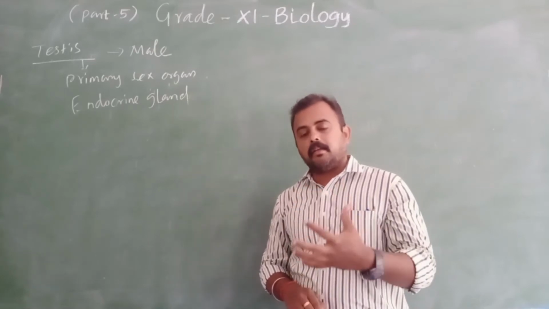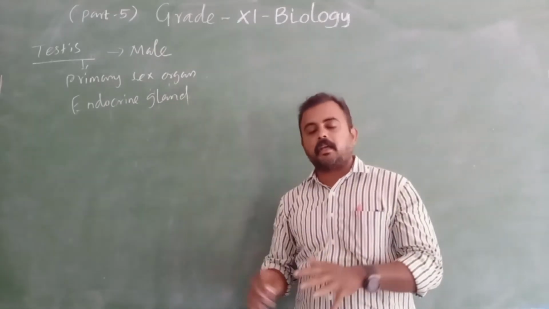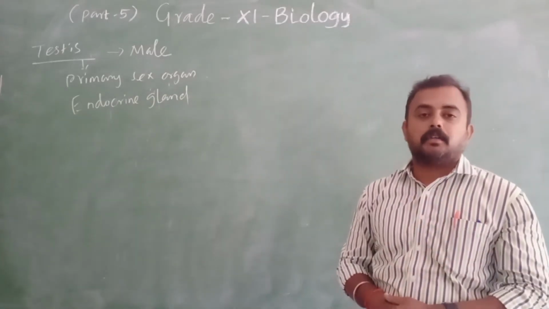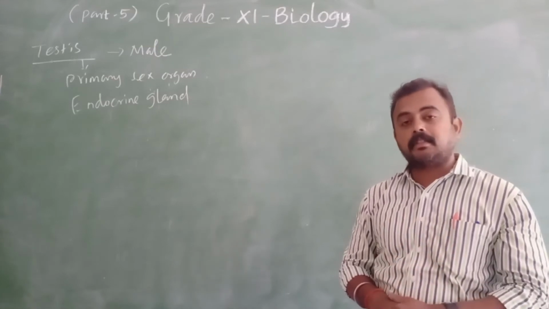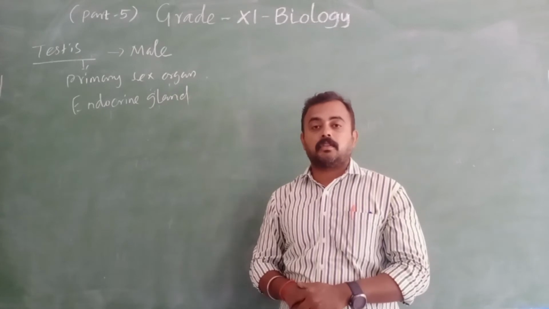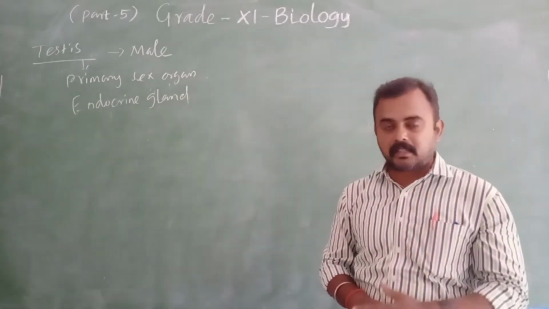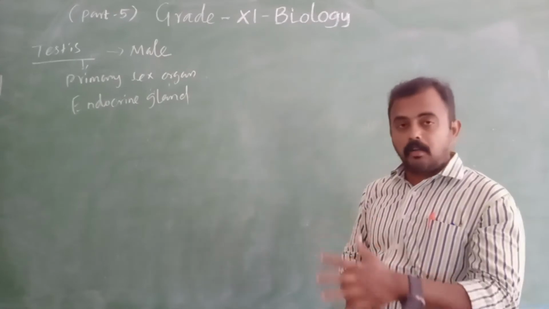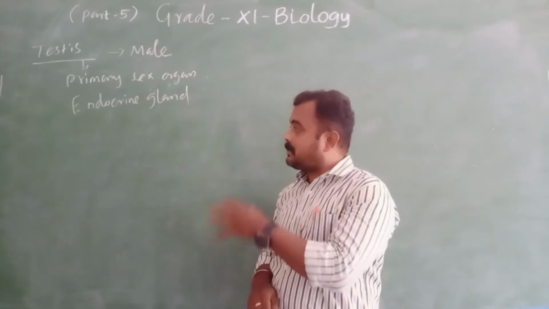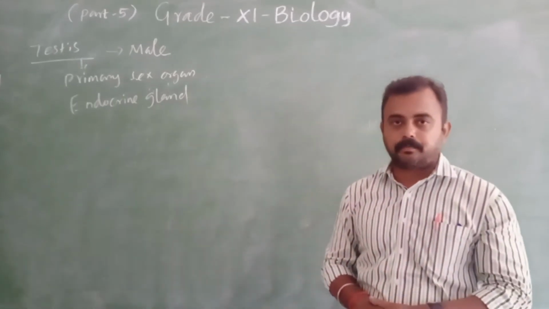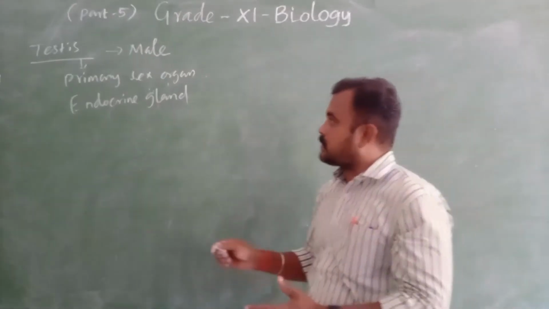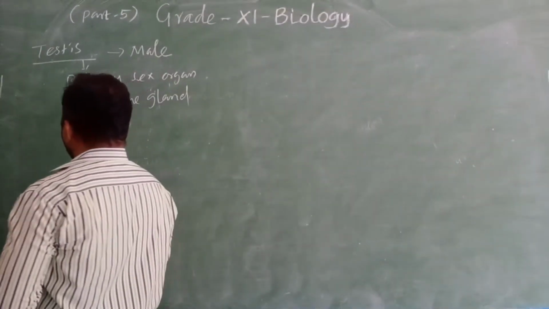For male, what? The shoulders become broader. Next, the voice becomes deep. Then mustache and beard come. So these are all secondary sexual characters. That is also regulated by the testis, because it is an endocrine gland which secretes one hormone. That hormone does wonders in our body.